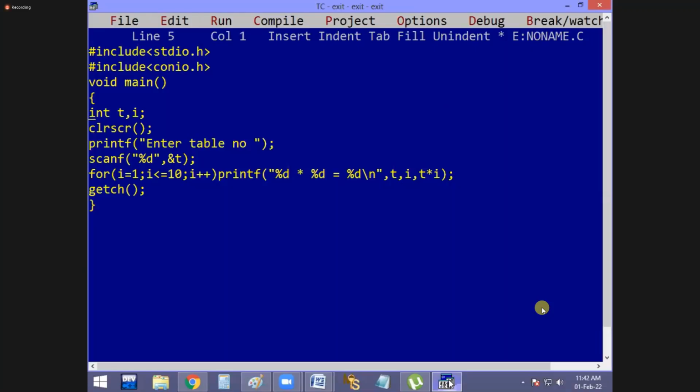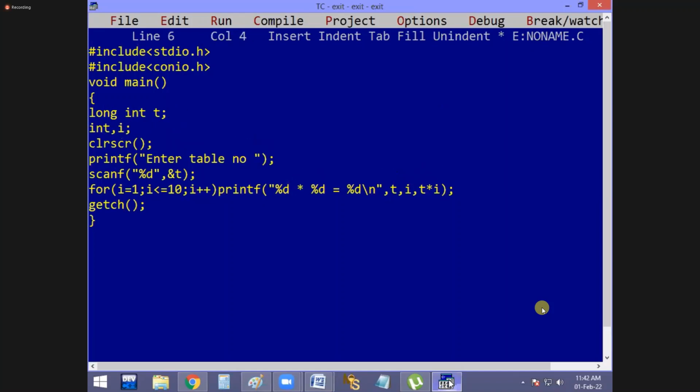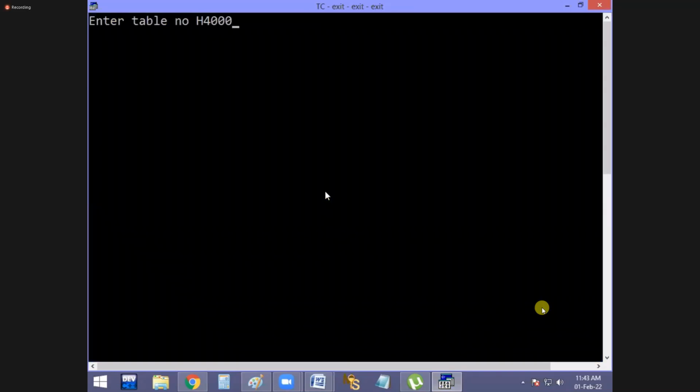Table number is long int, but the I value is still integer. Why? Because the table number may be anything, but the multiplier is 1 to 10, and 1 to 10 are integer values. That's why here the format changed to LD, here also LD, and here LD, but it is still D because I is an integer. And now watch it, 4,000 problem solved, or not.